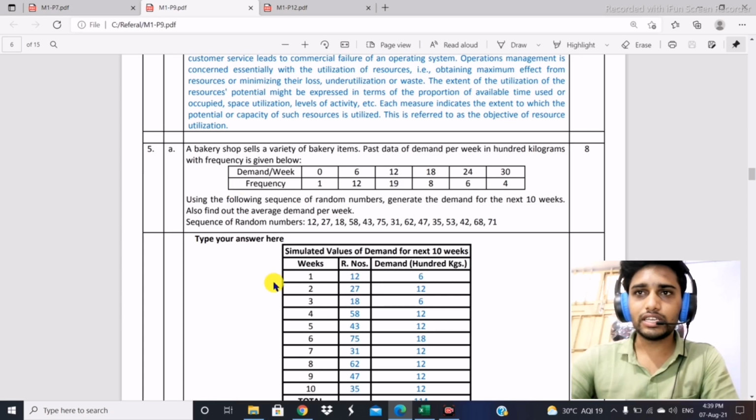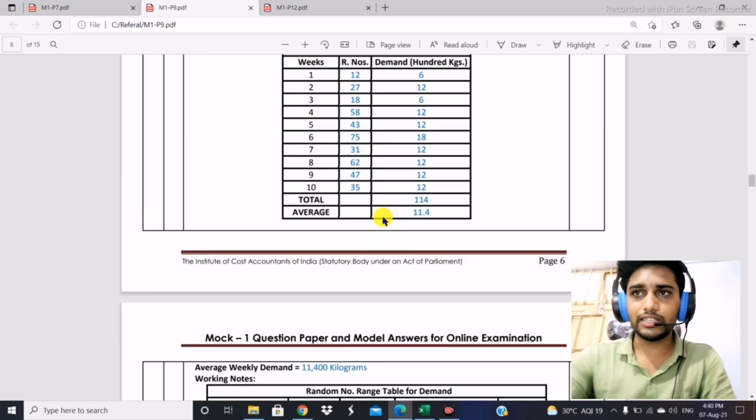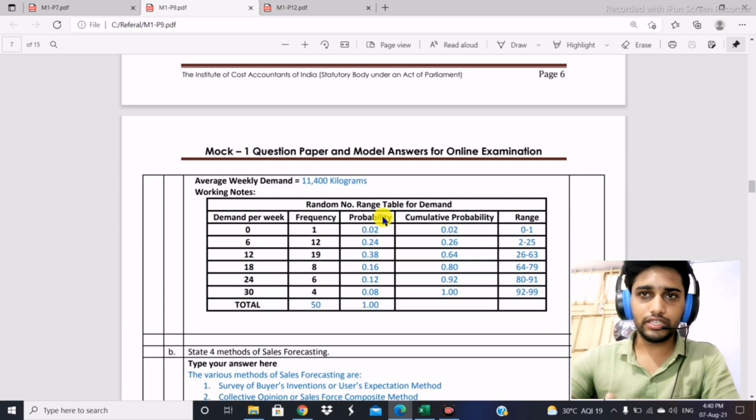The next important point is, here you can check, there is a predetermined format. If you are watching this, like simulated value for demand for the next 10 weeks, and the format is given here, then definitely you will get the idea of what the answers could be. So it will be easy for you to crack the question and give your answer.